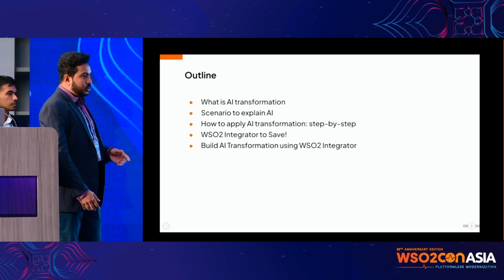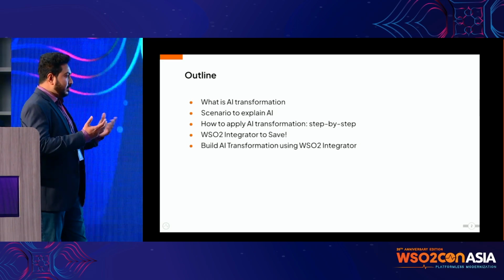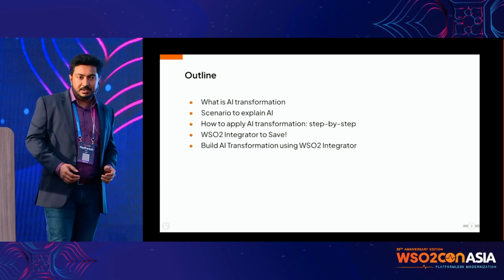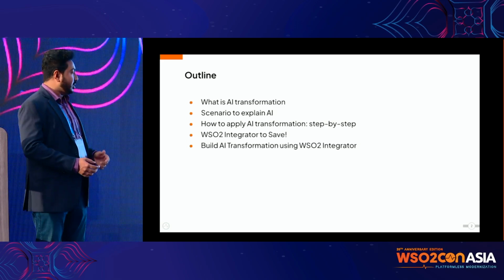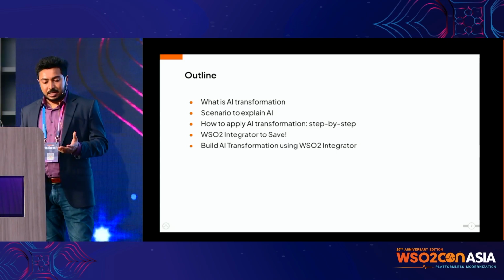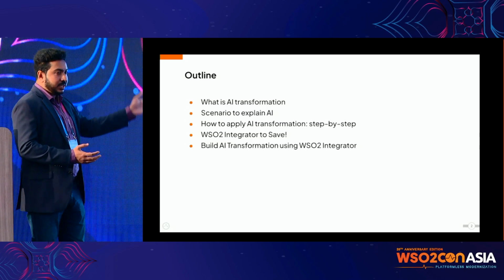We are trying to do AI transformation, and we will discuss what AI transformation is, and also take a business example and try to use that to say how we can do the AI transformation step by step with that business use case.